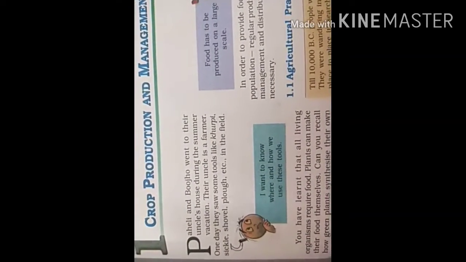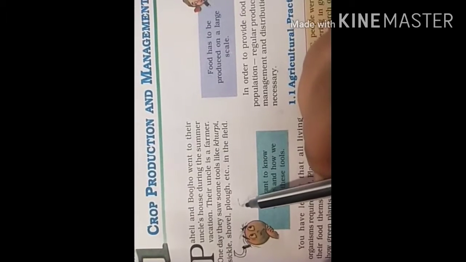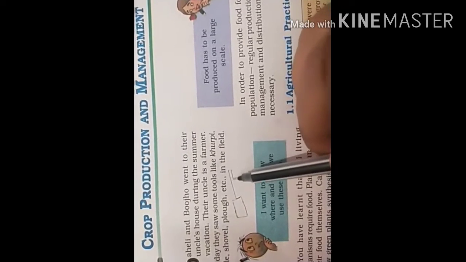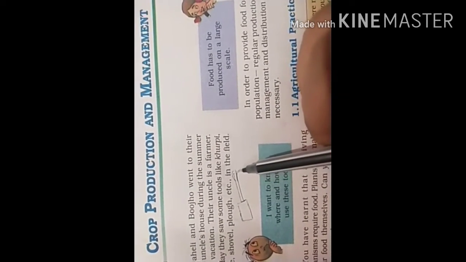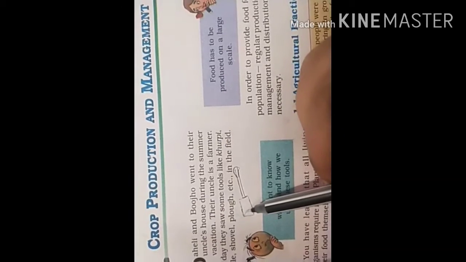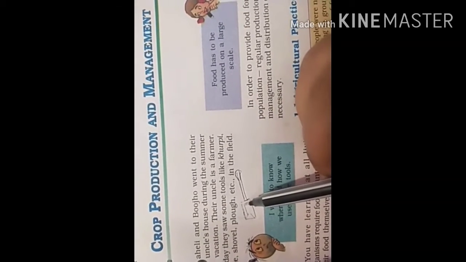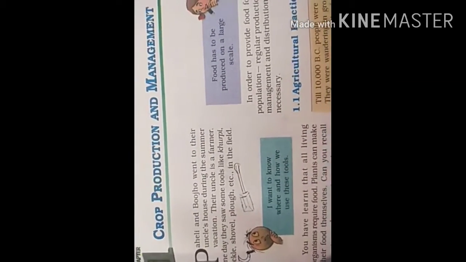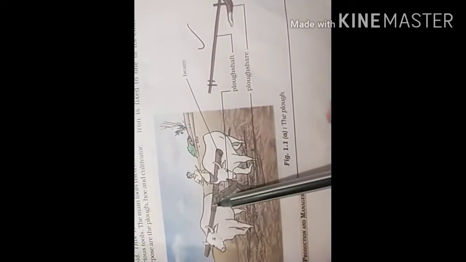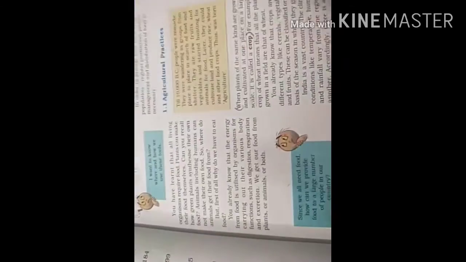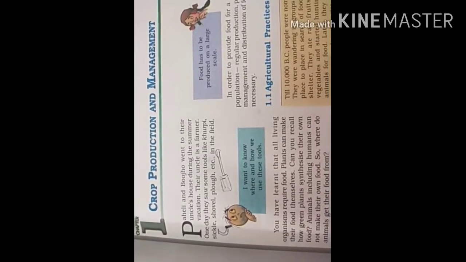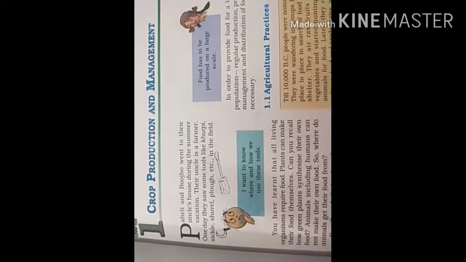Shovel is a flat blade with a long handle, by which we can dig the soil. And the plow, you can see the plow here. So khurpi, sickle, shovel, plow, these are some tools which are used in farming in the fields.